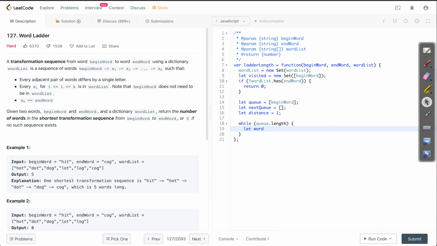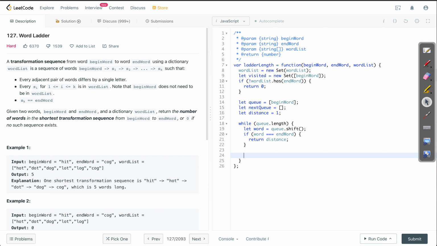Let's pop the first word from this queue, and if the word is end word itself, that means we don't need to do anything. We can return the current distance. Then we should explore all the neighbors of the word.